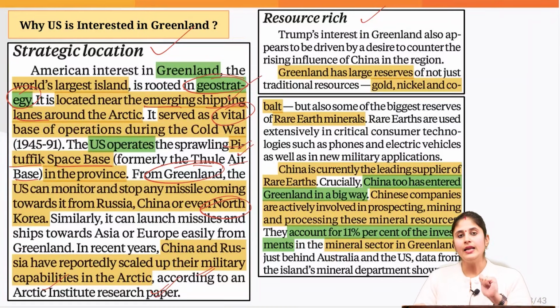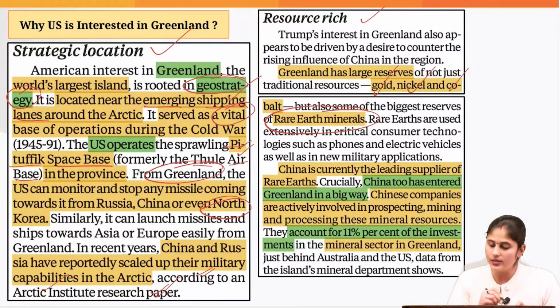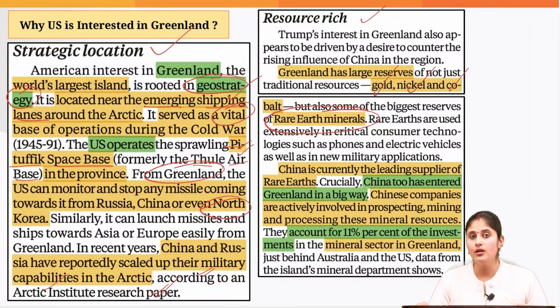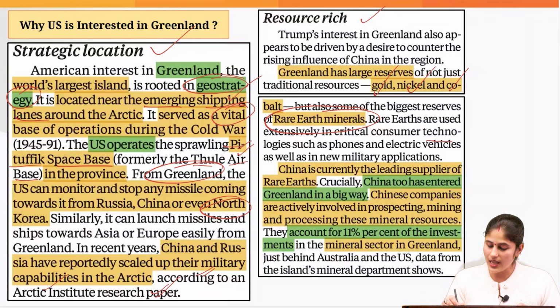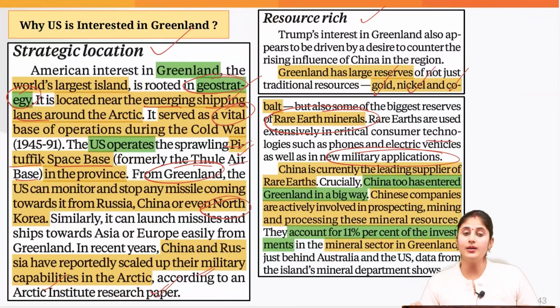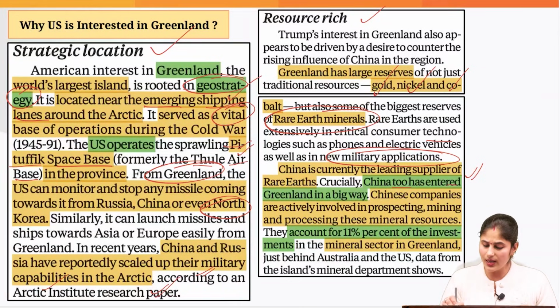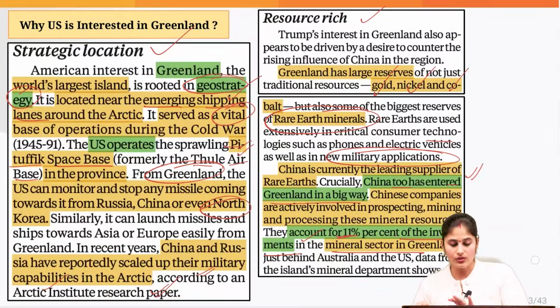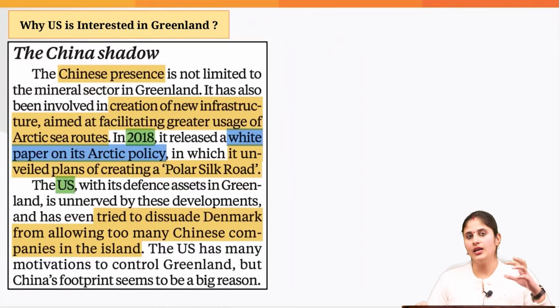So when it comes to Greenland, it has large reserves, not just of the traditional resources like gold, nickel, cobalt, it also has rare earth minerals, which are very important for the new industries as well as for military application. And China is the leading supplier of rare earth elements, we know that, and China too has entered Greenland in a big way. It has entered the mining industry in Greenland, and China accounts for 11% of the investment in the mineral sector in Greenland. So this is another reason why the US is interested in occupying or getting a hold of Greenland.